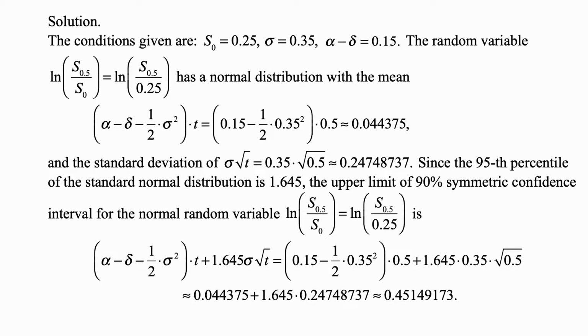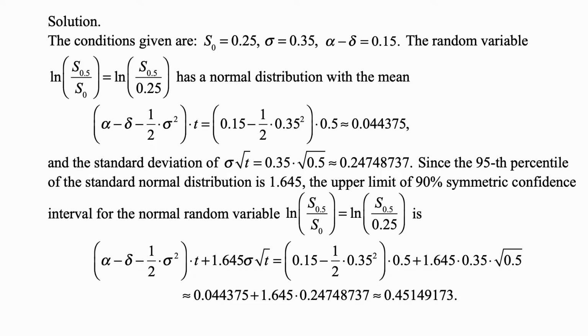And here's the solution. The conditions and data given are S0 equals 0.25, sigma equals 0.35, alpha minus delta equals 0.15. And alpha is, of course, the rate of total return, continuously compounded. Delta is the dividend yield of the stock, continuously compounded.